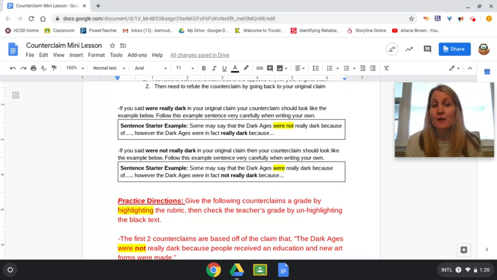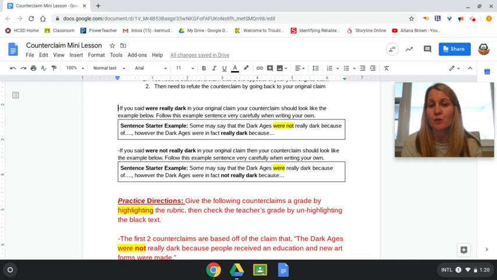If you said they were not really dark in your original claim, then your counterclaim should look like the example below. Follow this example sentence very carefully when writing your own. Again, use the sentence starter to create your counterclaim. Some may say the Dark Ages were really dark because of invasions from different groups.